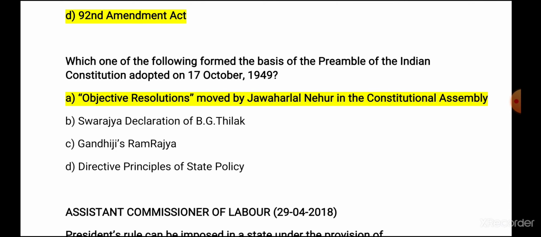Which one of the following formed the basis of preamble of Indian Constitution adopted on 17th October 1949? This was the objective resolution moved by Jawaharlal Nehru in the Constituent Assembly. This we know. Just prior to this we saw a question related to that, the date on which the objective resolution was moved.